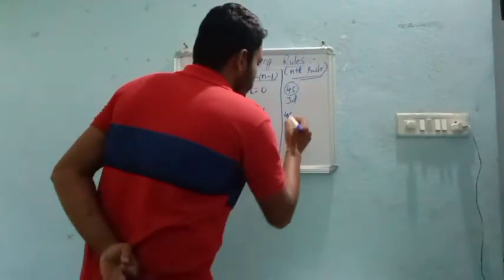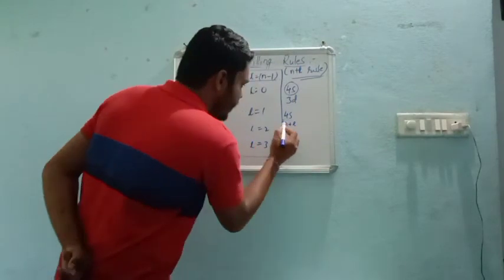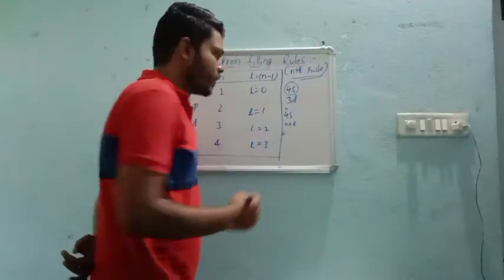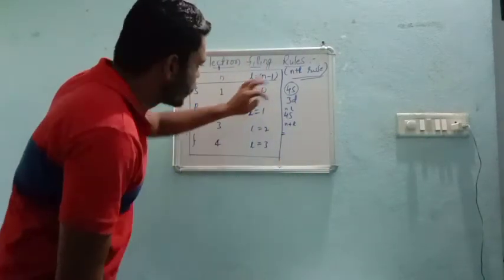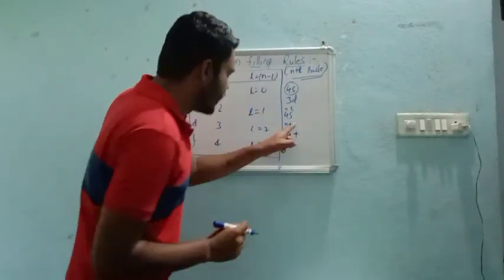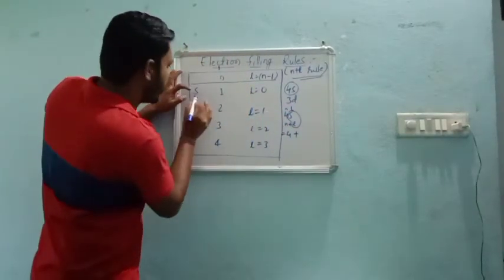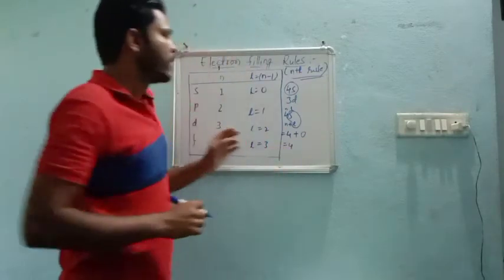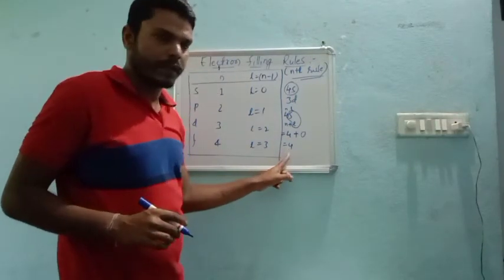On the number we say n, and on the letter we say L. The n value is 4, plus L. What is the L value for S? 0. 4 plus 0 is 4. The n plus L value for 4s is 4, right?